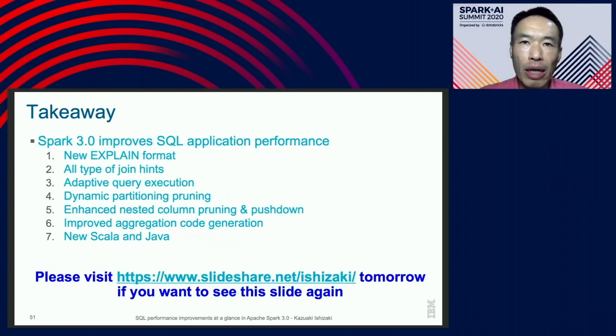So here is a takeaway. Spark 3.0 introduces many features over 1.5 years. From my perspective, these 7 features help performance improvement for your SQL application.